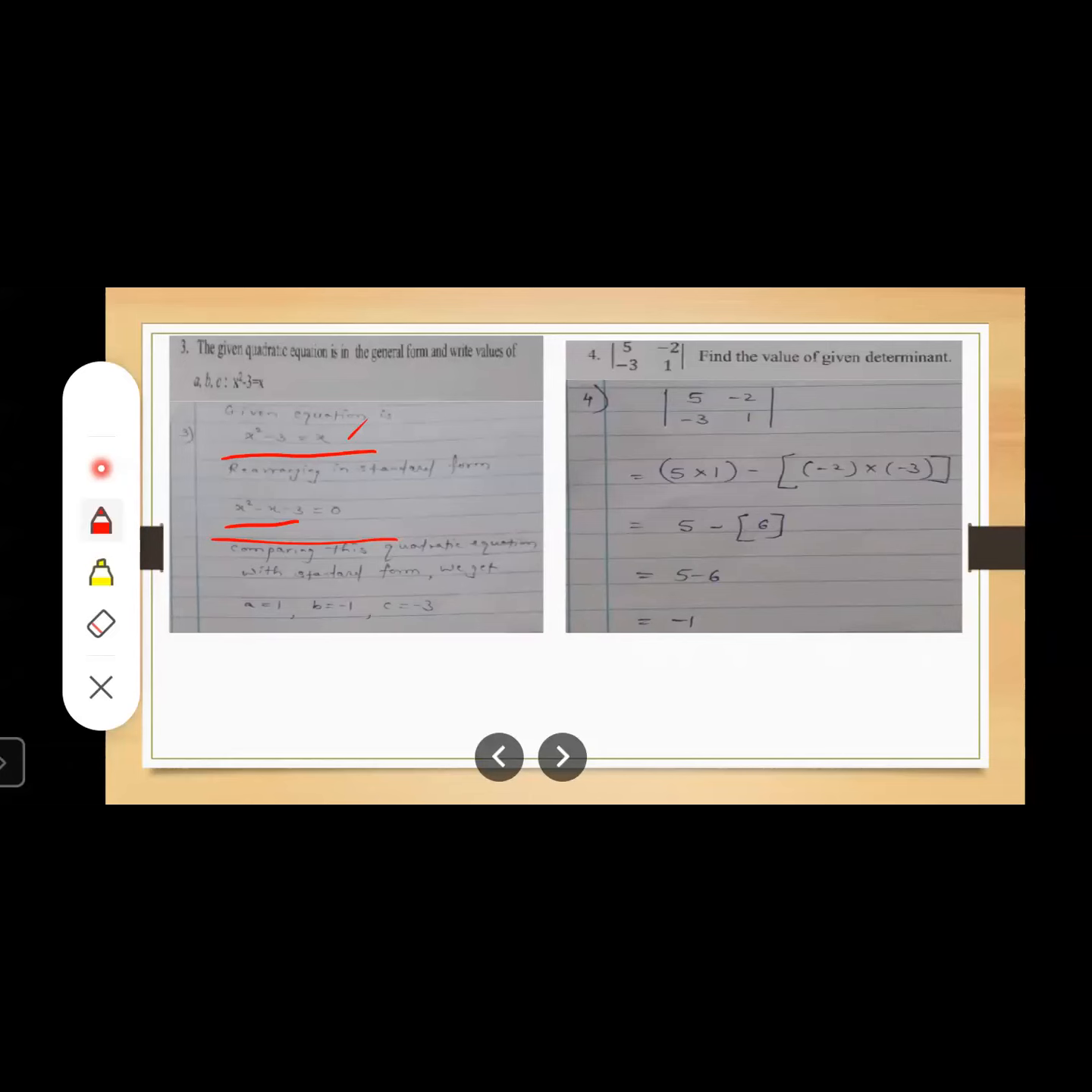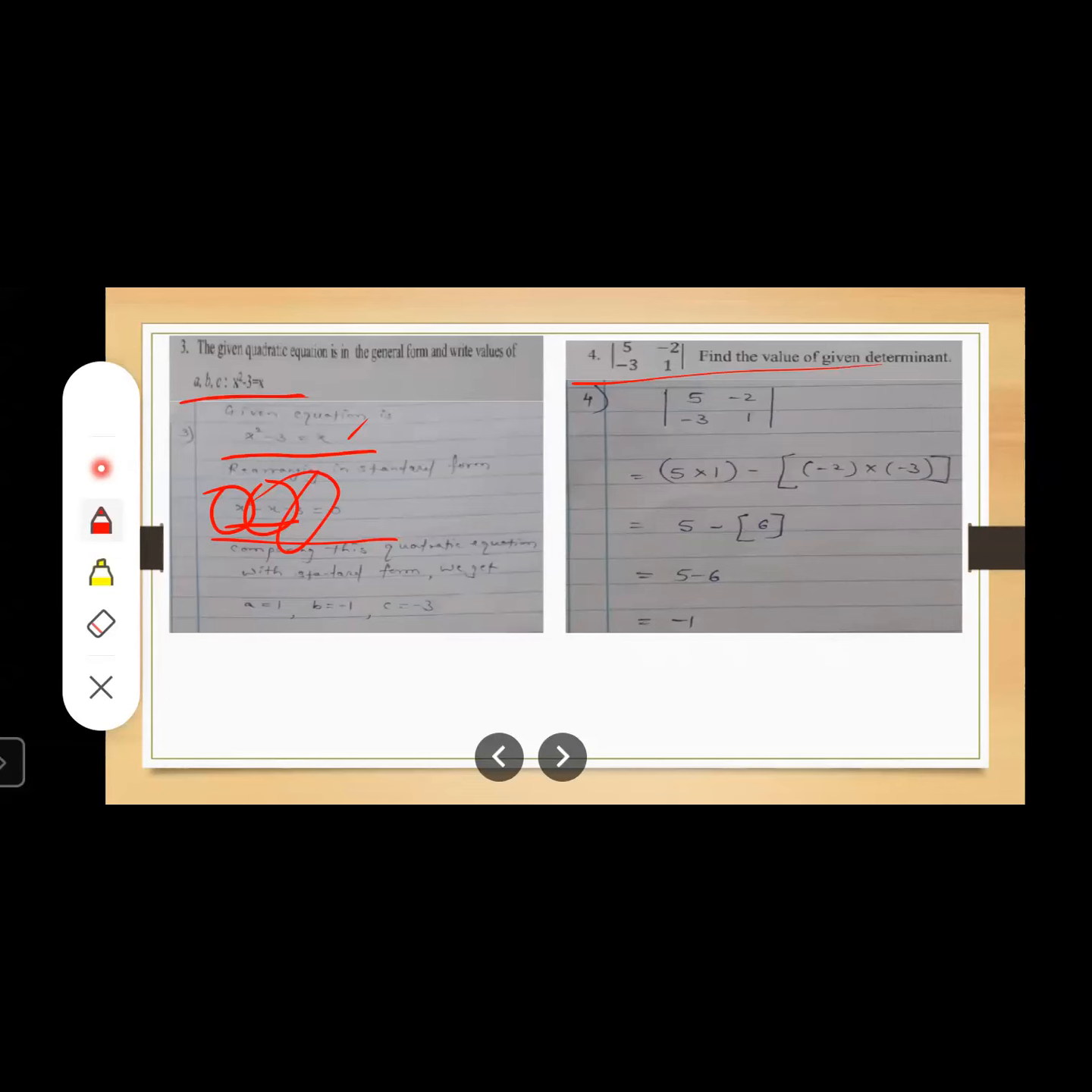Which is the standard form? ax square plus bx plus c is equal to 0, right? Now compare this quadratic equation with the standard form. You will get a is equal to 1, b is equal to minus 1, and c is equal to minus 3. Okay, now what is the procedure? You have to write the given equation in the standard form, and then you have to write the values of a, b, c. So first of all, write given equation as it is, rearrange. Once you rearrange, compare it with the standard form, and then find out the values of a, b, c, right? Now let us move to the next question.